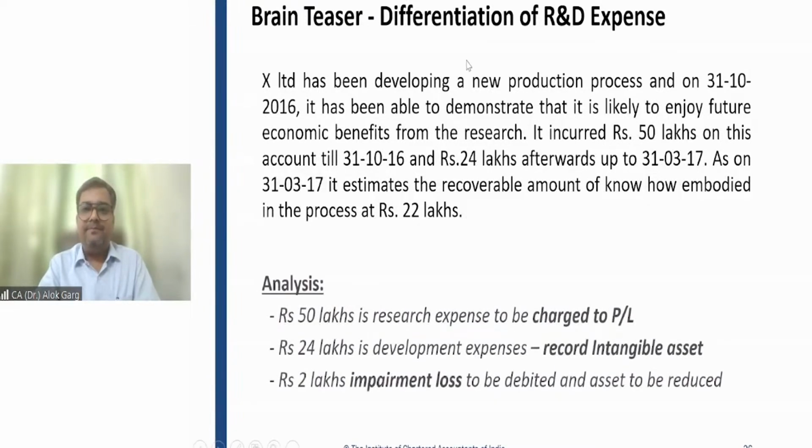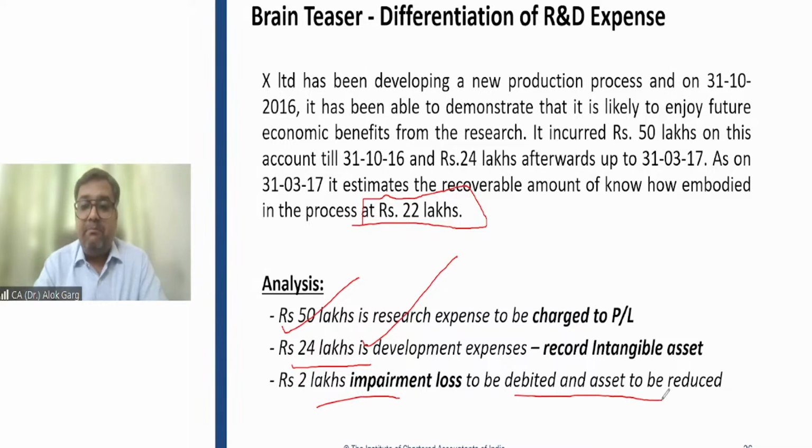So what happens? 50 lakh will be charged to P&L. 24 lakh will be capitalized as an intangible asset. But on the reporting date, the recoverable value of this asset is only 22 lakh. It means 2 lakh, that is 24 minus 22, will be recognized as an impairment loss.